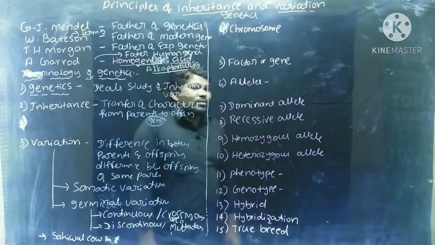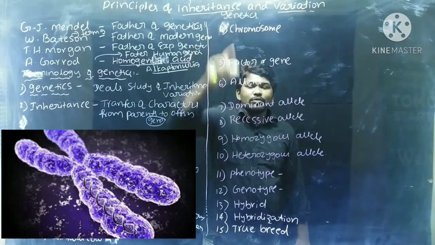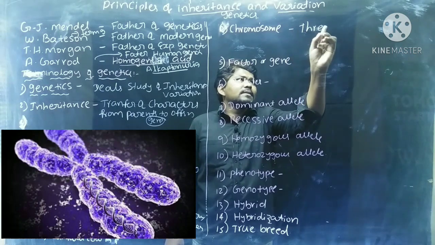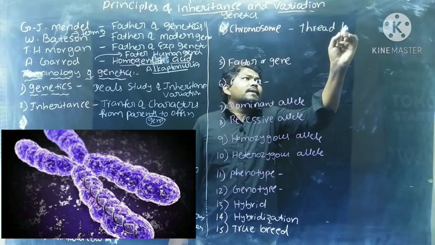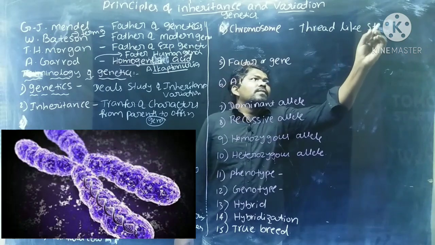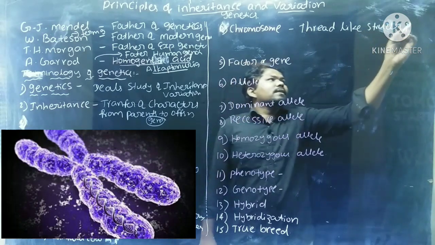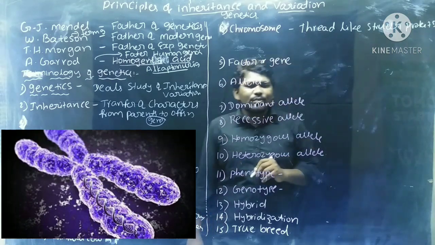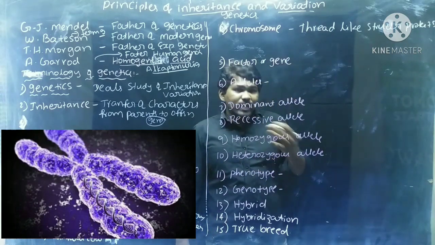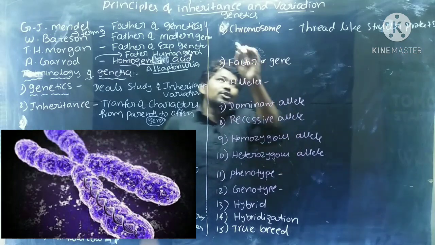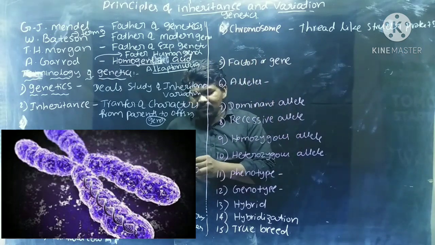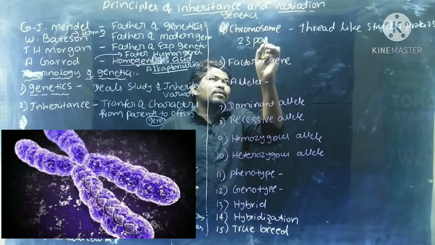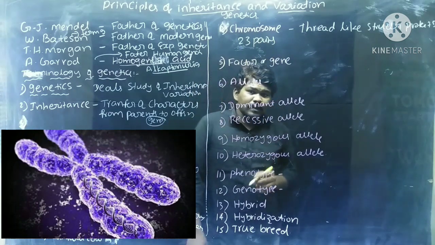After the variation we should discuss the chromosome. Chromosomes are thread-like structures which are made of proteins plus DNA. How many chromosomes are present in human beings? Human beings contain 23 pairs of chromosomes. 23 pairs of chromosomes are present in human beings.